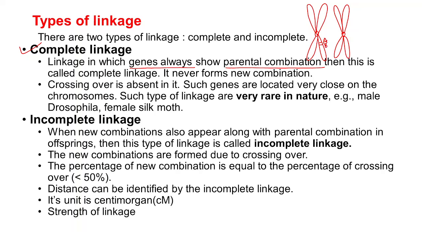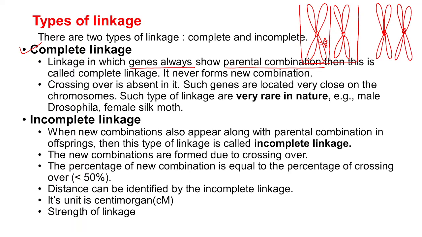Then what will happen? If the genes are located in very near position to each other, it means that the linkage is very strong, because even after crossing over they cannot get separated. So what are the parents here? One has got A and B genes and the other has got no gene. So even after crossing over, the chromosomes will be present as they are without any change, yes or no, because the genes are present very near to each other. One will be having A and B and the other will be having nothing in it, right.